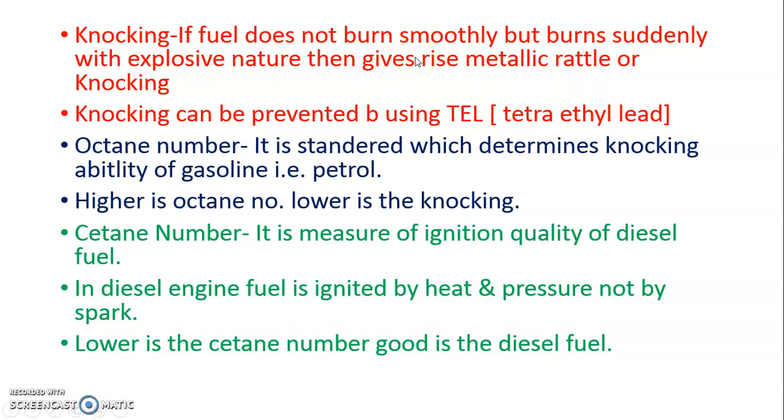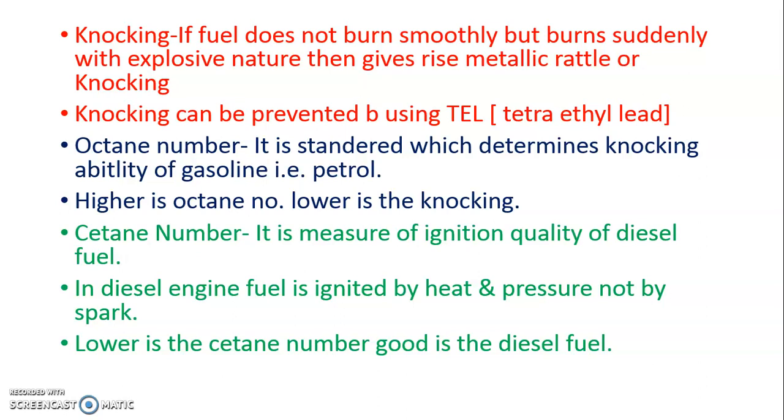When fuel does not burn smoothly, or burns suddenly with explosive character, it creates knocking. Knocking can be reduced by adding TEL, tetraethyl lead. Generally, an IC engine gives knocking, so knocking is associated with petrol or gasoline engines.